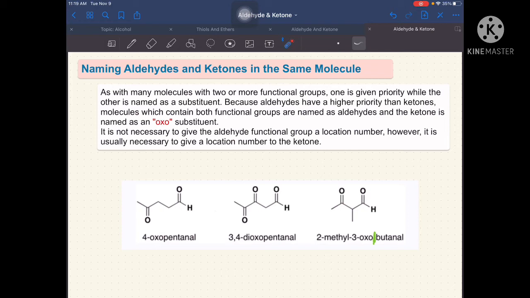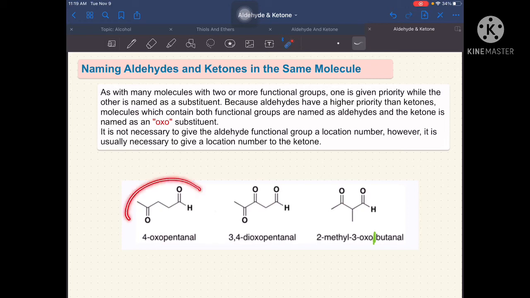So, ngayon, anong mangyayari kay ketone? Paano siya magiging substituent? How are we going to name that one? So, instead na gagamitin natin yung 1 doon, ang gagamitin natin is oxo na parang palatandaan natin na it's a substituent. And then yung aldehyde, parang kagaya lang siya ng dati na mag-i-end siya with al. So, it is not necessary to give the aldehyde functional group a location kasi nga number 1 naman siya. So, kahit lagyan mo yan ng number 1 doon or hindi, it is considered as the same pa rin na understood siya na number 1, na doon siya nagsimula.